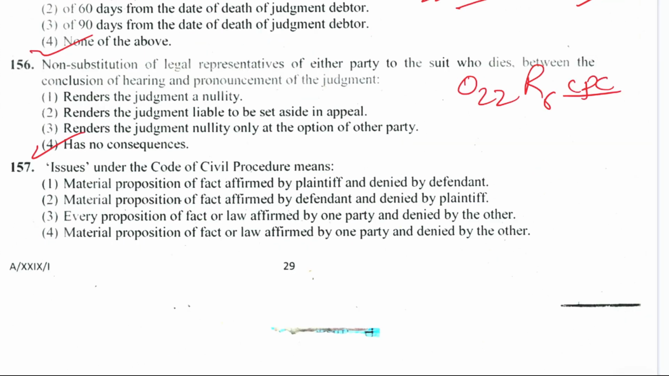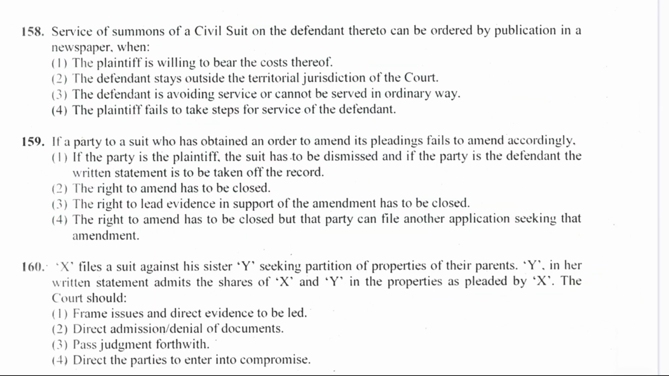157. Issues under the CPC means: material proposition of fact affirmed by plaintiff and denied by the defendant; material proposition of fact affirmed by defendant and denied by plaintiff; option 3, every proposition of fact and law affirmed by one party and denied by the other; or material proposition of fact or law affirmed by one party and denied by the other. Right answer is option number 4, material proposition of fact or law affirmed by one party and denied by the other. And issues are where? Order 14 Rule 1.